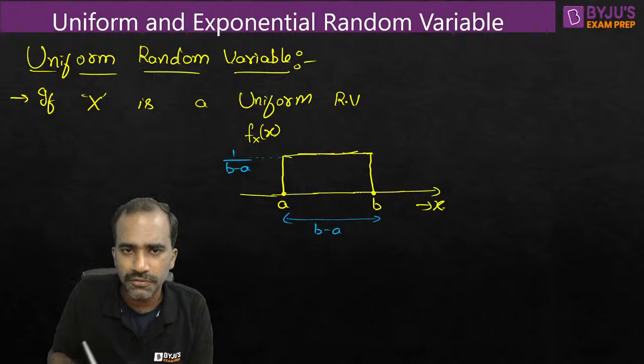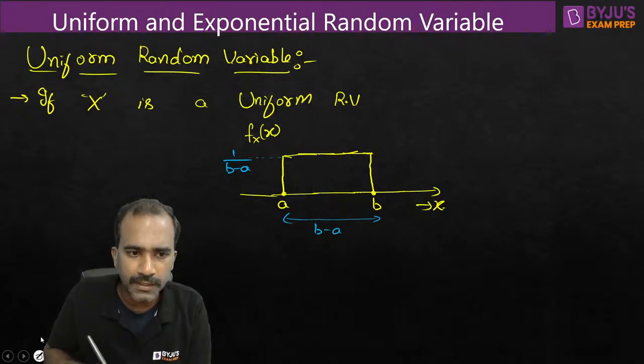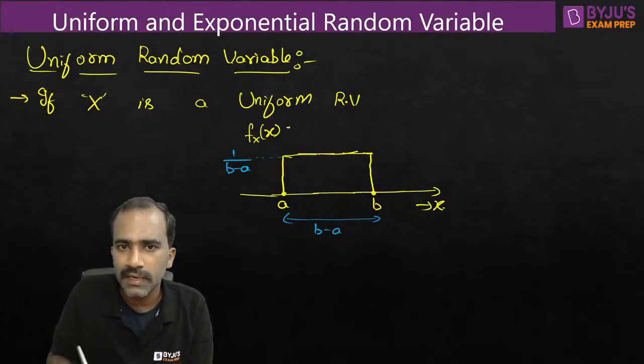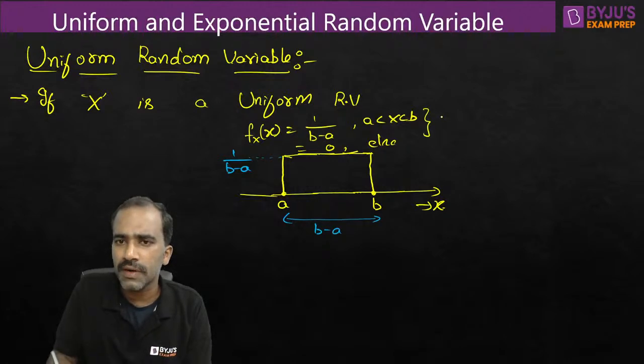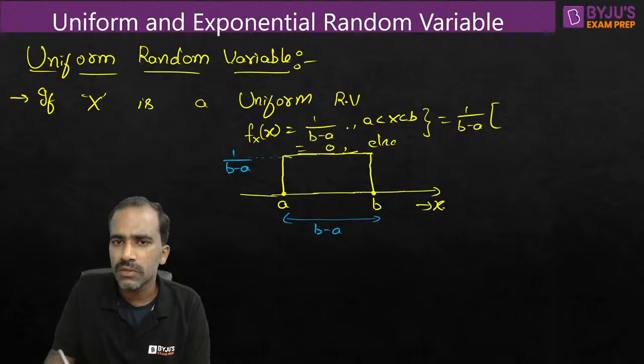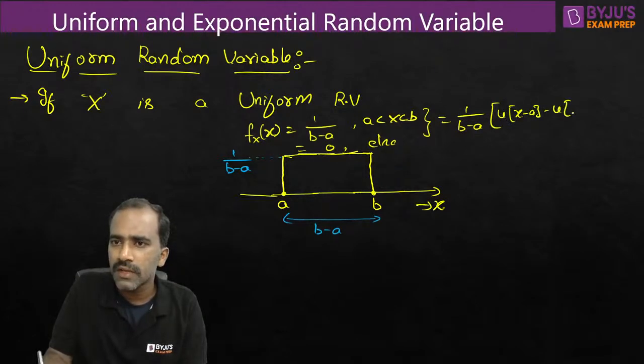So what is the equation of it? If you want to write it mathematically, how do you write it? We can write it as 1 by b minus a for a less than x less than b, and 0 elsewhere. For the remaining values of x, its equation is 0. Or we can use some signals concepts and write it as 1 by b minus a times u of x minus a minus u of x minus b.